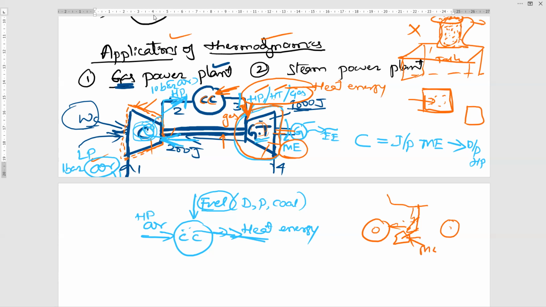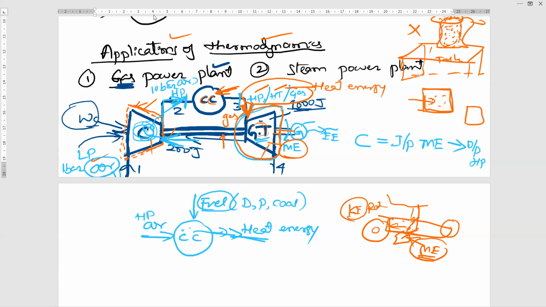Mechanical energy. You are supplying mechanical energy to the paddle. So what will happen once you supply mechanical energy to the paddle? The chain will rotate. Yes, you are getting rotational energy, or kinetic energy. So this energy is converted into kinetic energy.